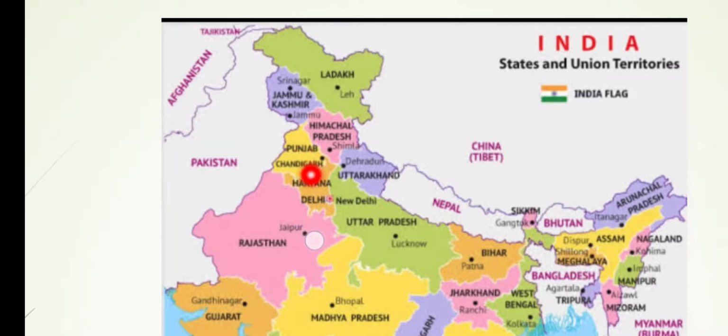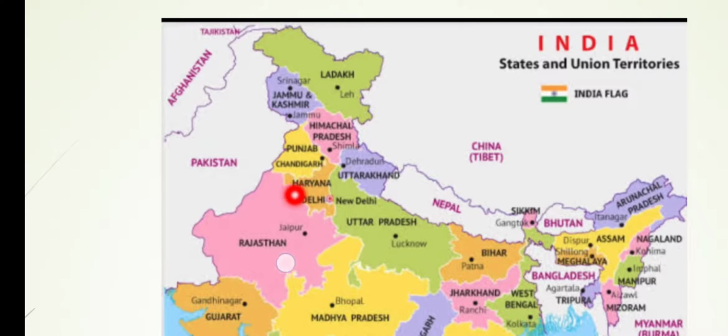So Chandigarh is the capital of Punjab, as well as the capital of Haryana, and Chandigarh is also a union territory. So Chandigarh city itself is the capital of Chandigarh. So it is the capital of three places. Okay, if one question comes asking which is the capital of three places, then you have to mark Chandigarh.